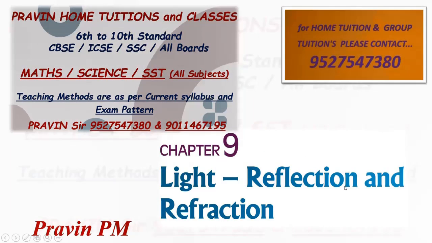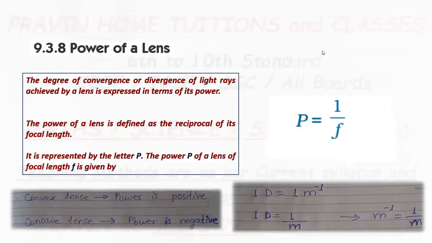Welcome back. In this video, I will explain power of lens. Already you know what is meant by lens. Power of lens is defined as the degree of convergence or divergence of light rays achieved by a lens. It is represented by the letter P, capital P. There is a relationship between power and focal length f.